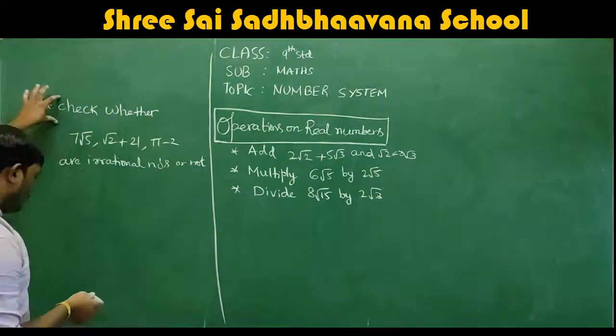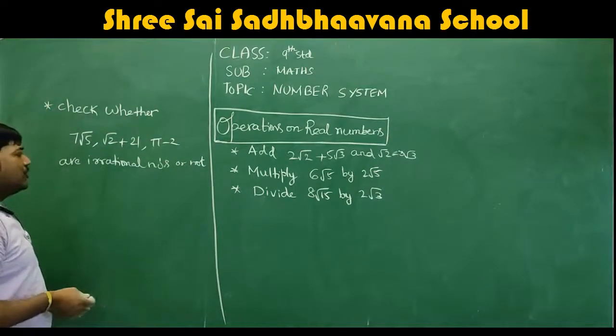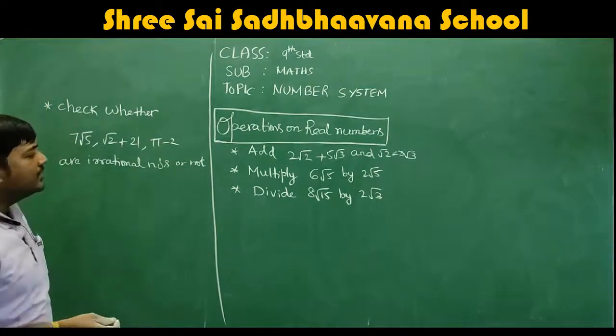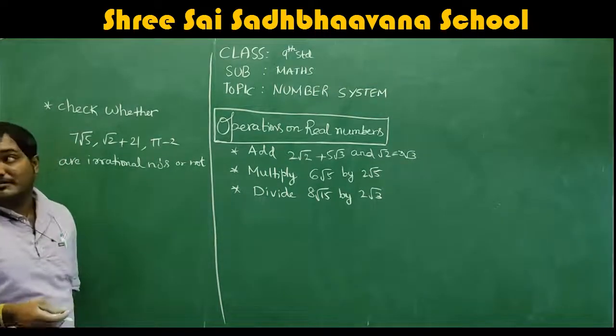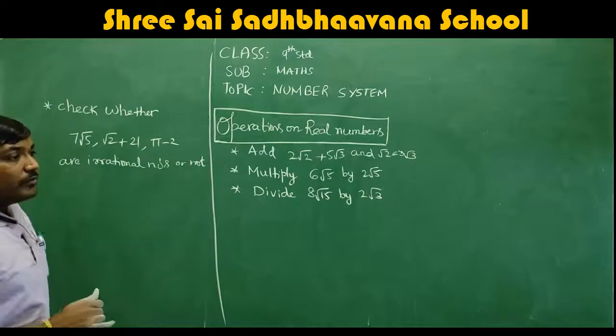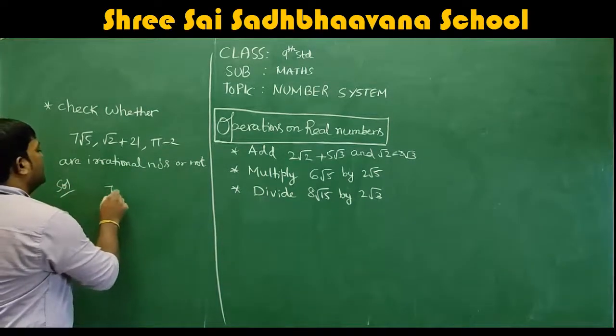Okay, so let me go with this sum. Check whether 7 root 5, root 2 plus 21, and pi minus 2 are irrational numbers or not. That is the question. Let me solve it. You will understand clearly when I solve it.